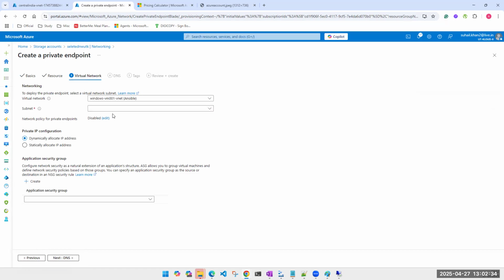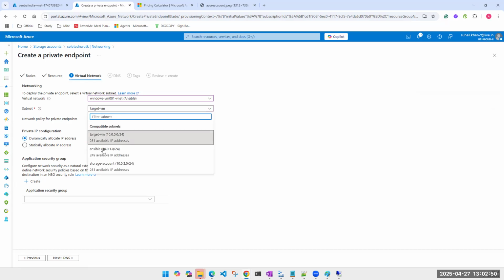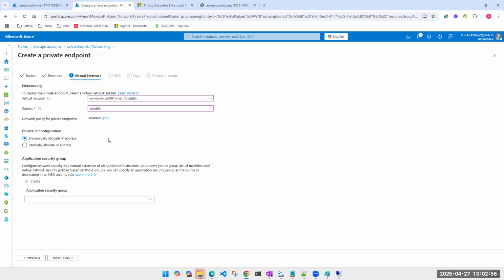Next, when you're creating a private endpoint, then obviously there has to be a virtual network. So I'm using this virtual network. Then there has to be a subnet. So if I'm using this subnet, see, what does it say? Network policy private, and the moment I select this subnet or this subnet, these are compatible. Okay, compatible subnets, but there is a warning: configure the network security group as natural extension for application.